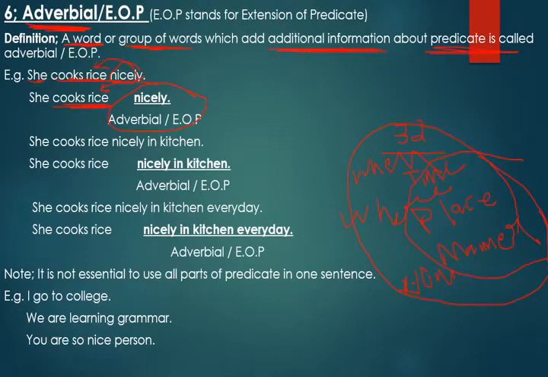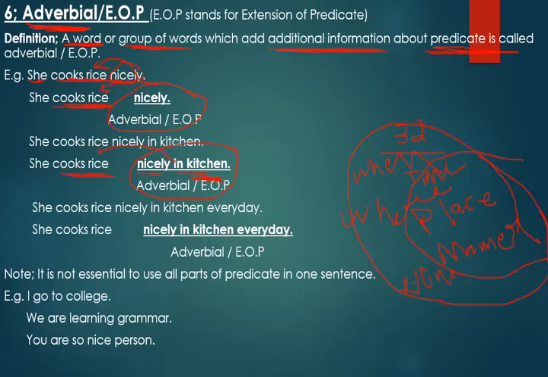Next example, I say she cooks rice nicely in kitchen. Nicely in kitchen is again a group of words together, they are called adverbial. We call them adverbial because one is adverb of manner, nicely, and one is adverb of place, kitchen. So they both together are adding something in the meaning of cooks rice and giving extra information about predicate.